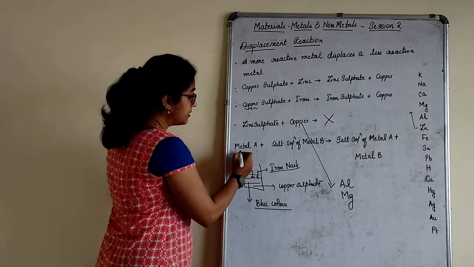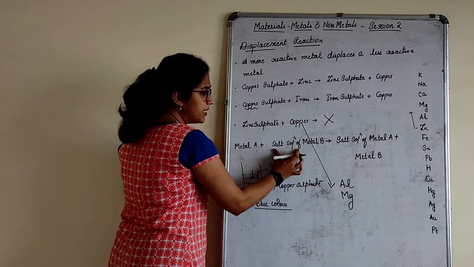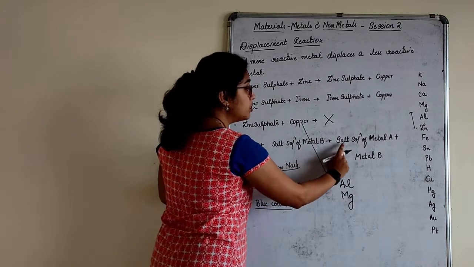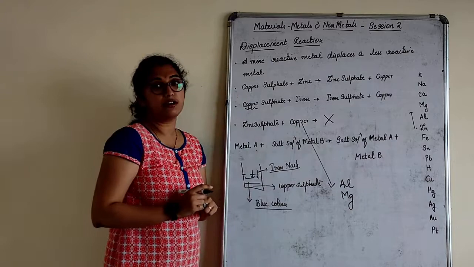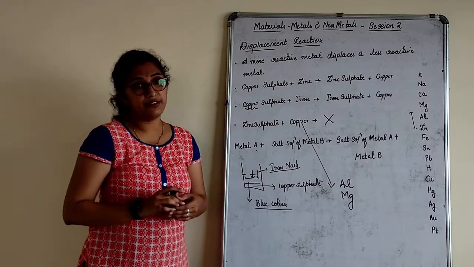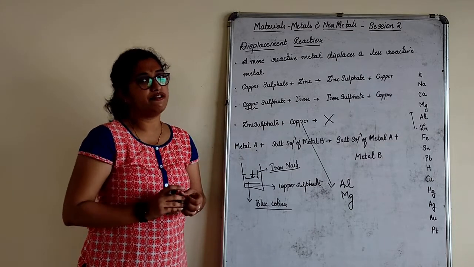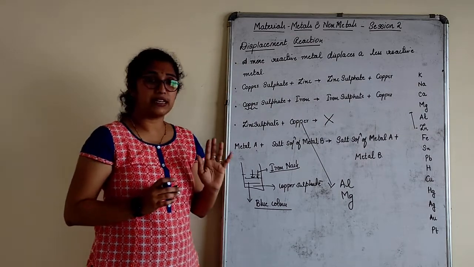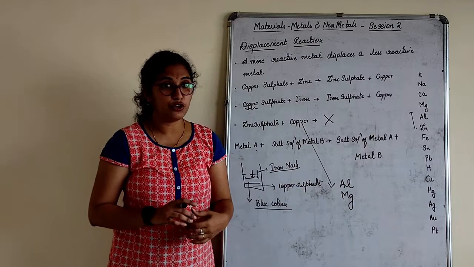Here, Metal A plus salt solution of metal B will give you salt solution of metal A plus metal B. It is the same reaction I have written. So this is a displacement reaction. You only have very little information in this, so let's remember the definition and a few examples. If you remember this, children, it is actually very simple.